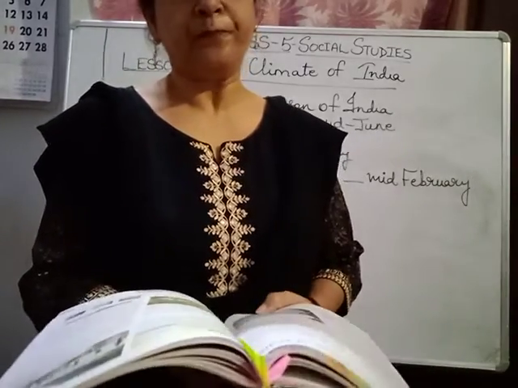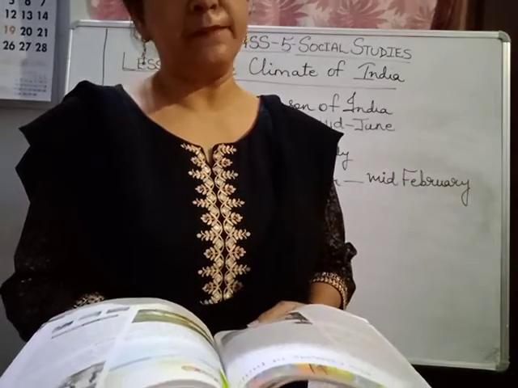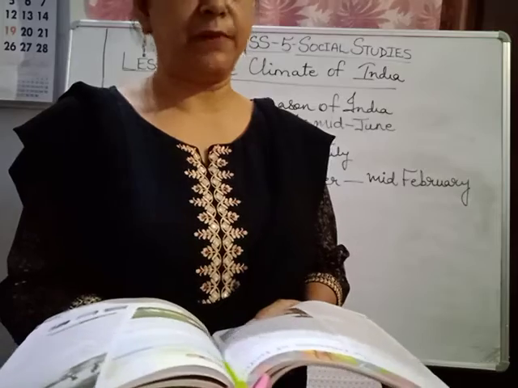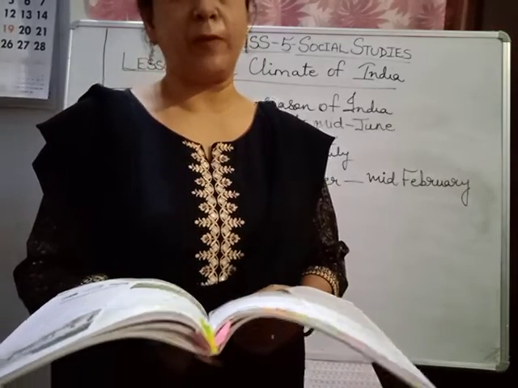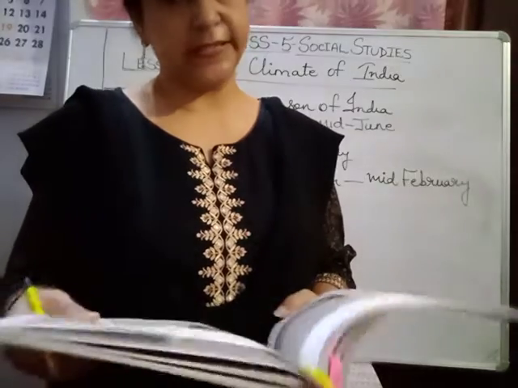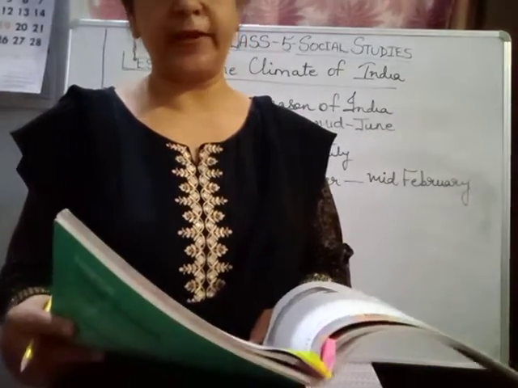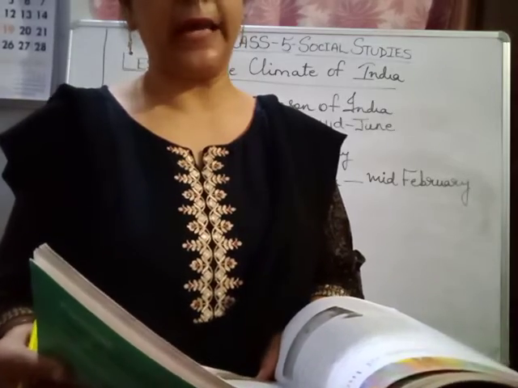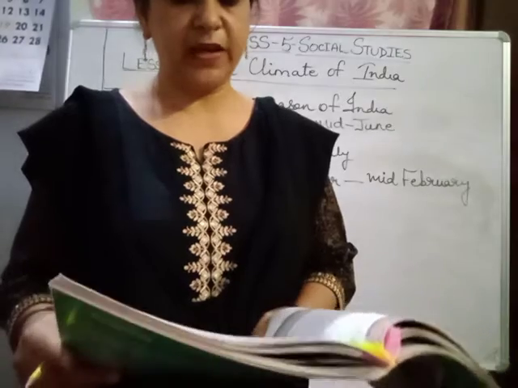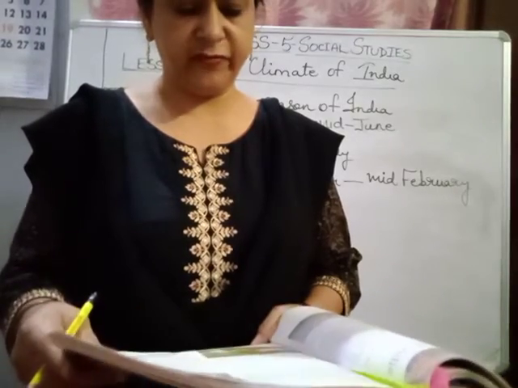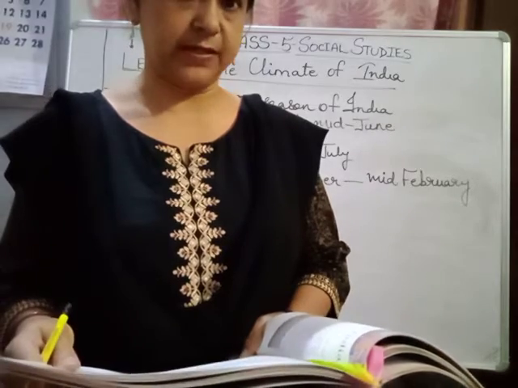So, what all places do people go to from plains to hill stations? Mussoorie, Darjeeling, Nainital, Mount Abu, Shimla. These are the hill stations which people from plains go to visit. And what is the fruit which comes during the summer season? It is the king of fruits, that is mango. Monsoon. We feel a sense of relief. Relief, children, is feeling happiness when it rains after a hot summer.